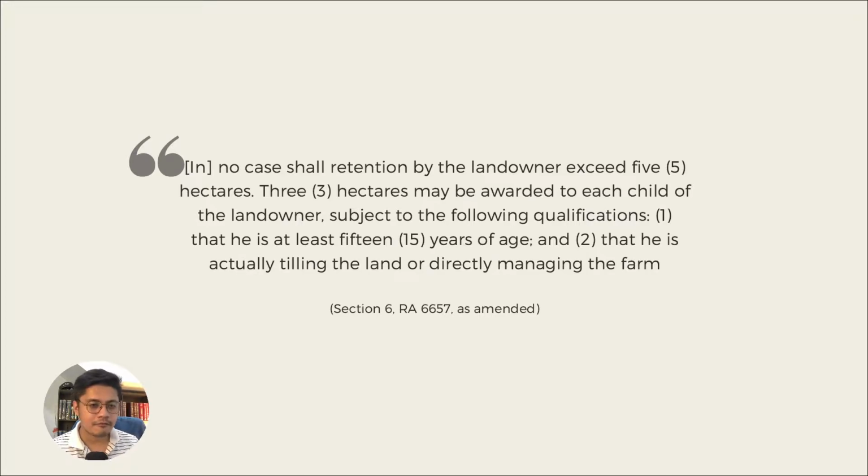But if you allow some form of flexibility, like each child being given 3 hectares provided of course they meet the qualifications, then there will be ample portions of the land holdings which may be subject of hereditary succession when the original landowner passes away. All right. So that's the rationale of the provision.